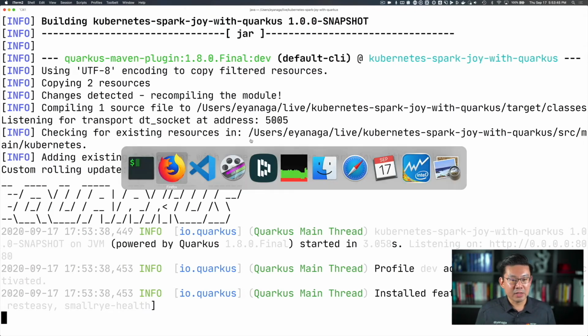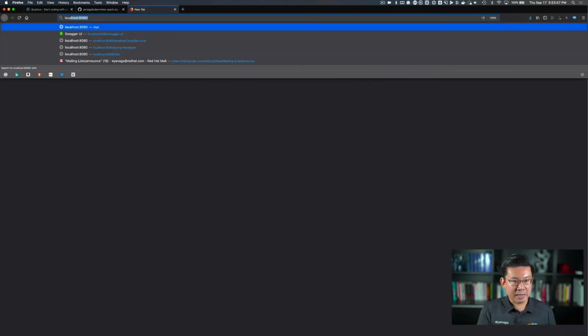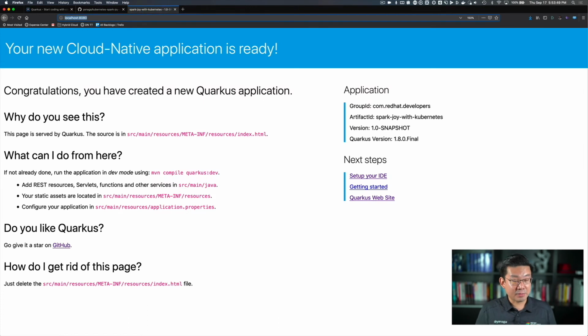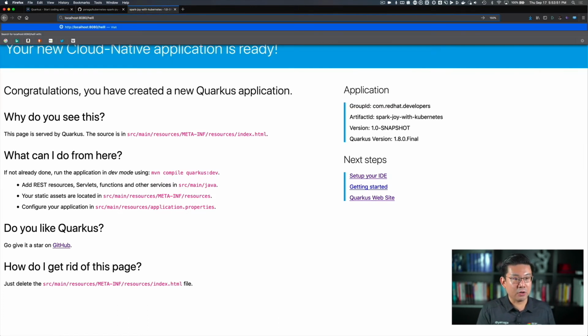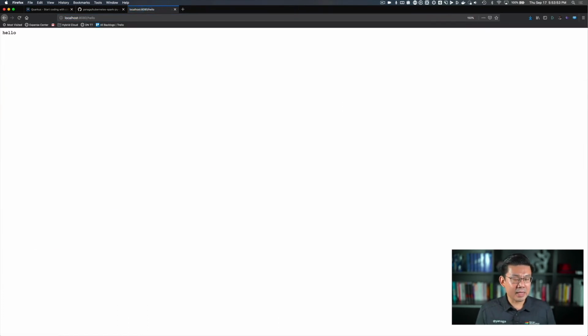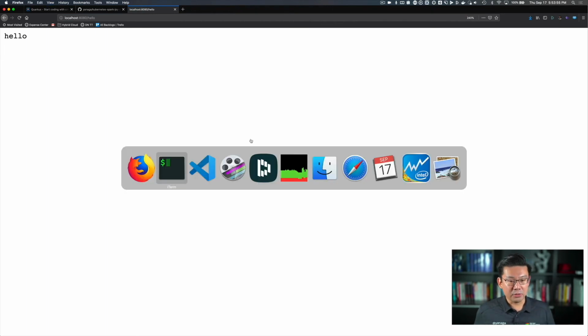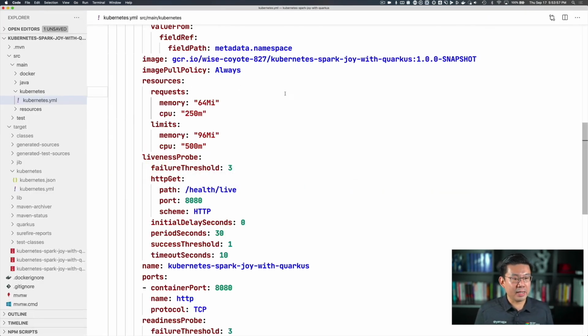So it's already running. If I go here to my local browser and type localhost 8080, yes, my new cloud native application is running. If I go to hello, yes, it's replying hello. So let's go here to my IDE.